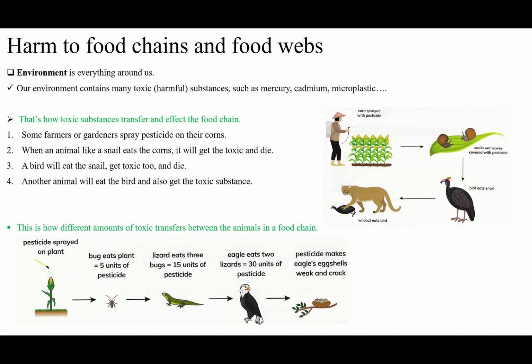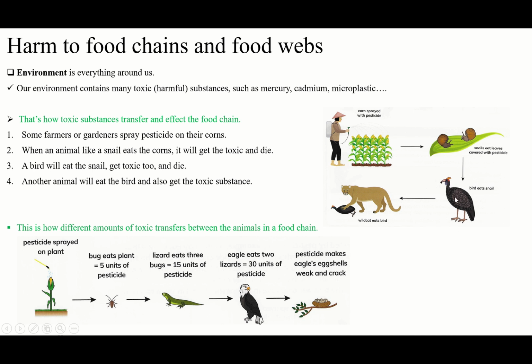And maybe that's why many times people say don't throw anything, don't do something that contains toxic. For example, this man will spray the pesticide on the corn. The snail will eat them and will die. And maybe another bird that we can eat, maybe this bird or another bird, will eat the snail, get the toxic, and we will eat them.